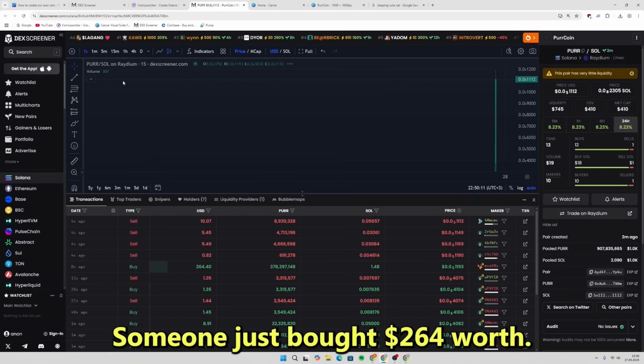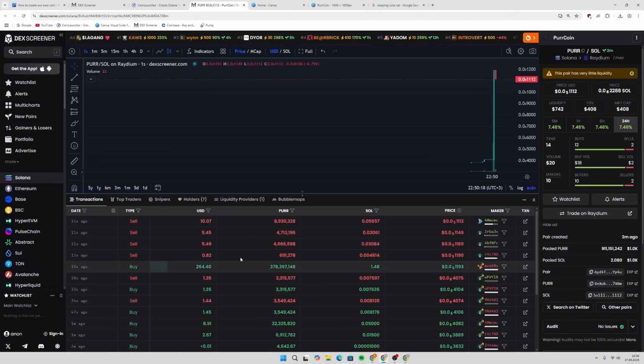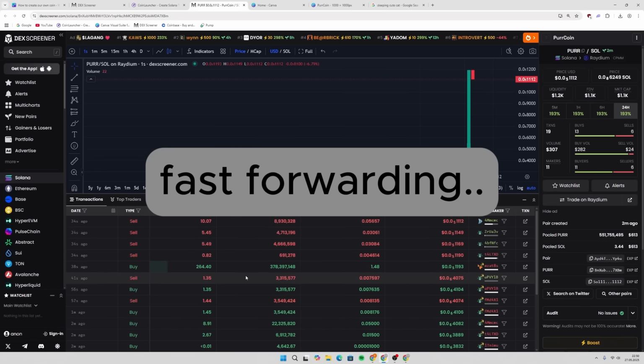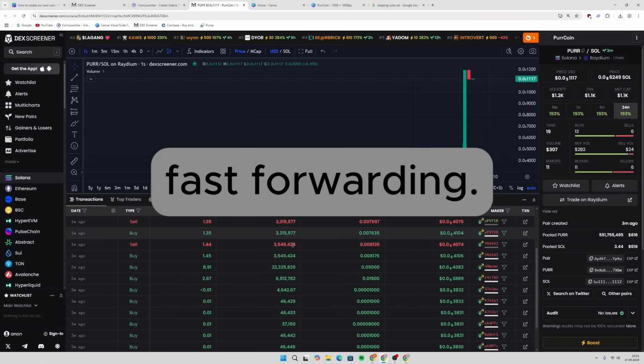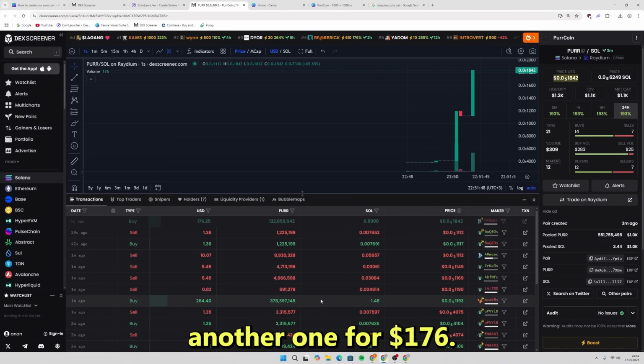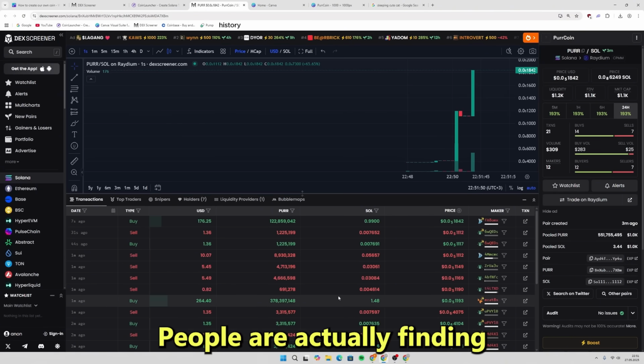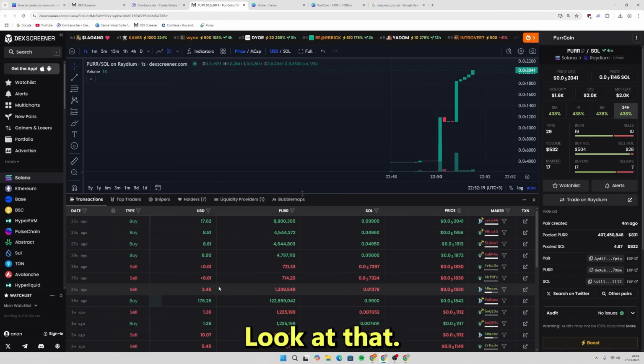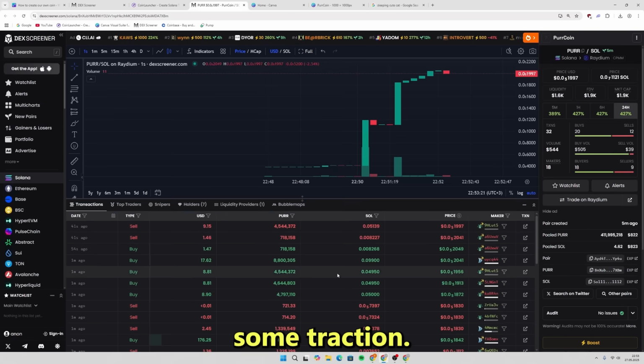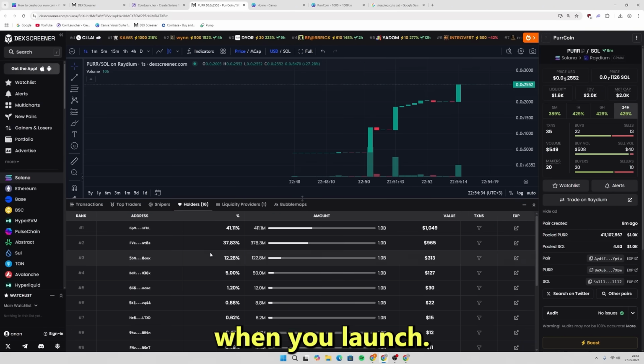Oh, nice. Someone just bought $264 worth. And there is another one for $176. People are actually finding and buying our token already. Look at that. Our token is getting some traction. This is exactly what you want to see when you launch.